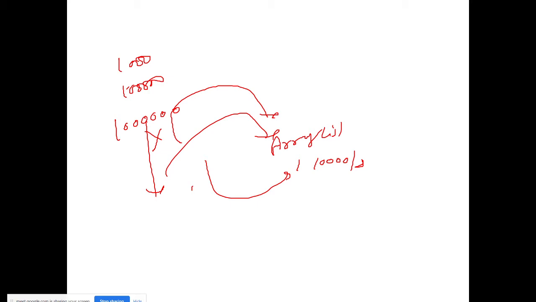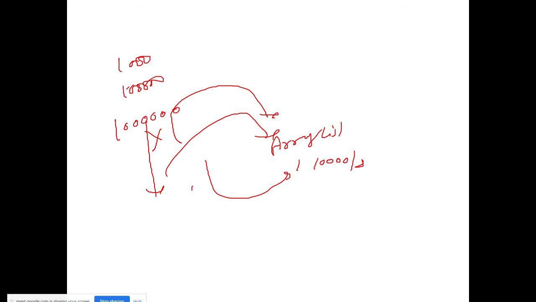So using array list slows down the execution flow of the program, which is a performance problem. If your system performance is poor, suppose you put your username and password in Facebook and it takes 5 minutes to log in, will you ever use Facebook?